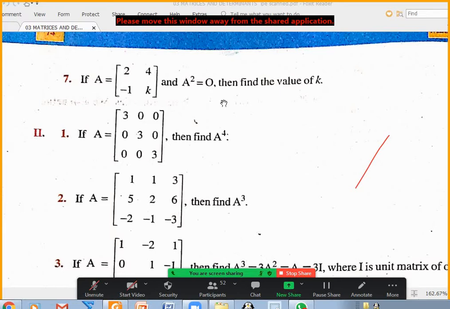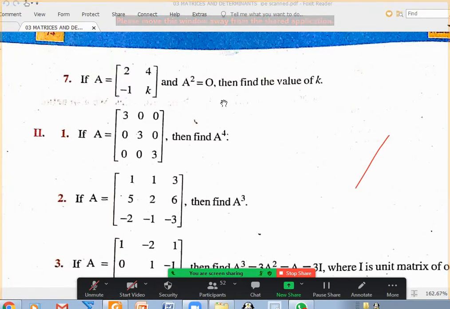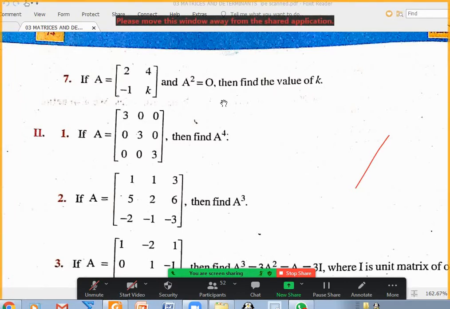By the way, I sent solutions to this whole exercise. Okay, anybody has seen them? Yes, sir, we saw, sir. Okay, the whole maths and determinants, all the examples and exercise solutions were typed and I sent to you. There is a chance that here and there some small typing mistakes may be there, but the reason I sent is some small questions. If somebody has doubt, they can look at it. Mostly they'll understand on their own. So when any teacher sends a message in the group, please see it so that it will save some time. Otherwise, somebody will be asking about whatever I announced in the message.